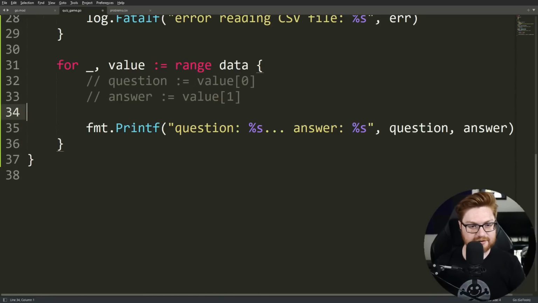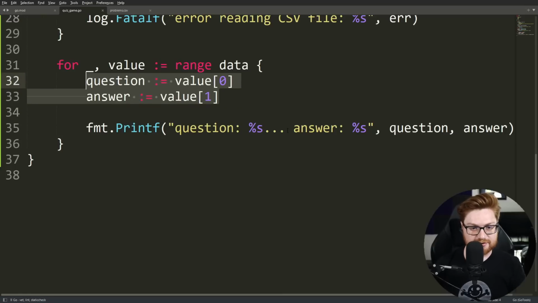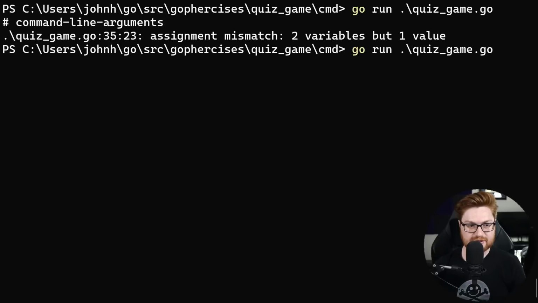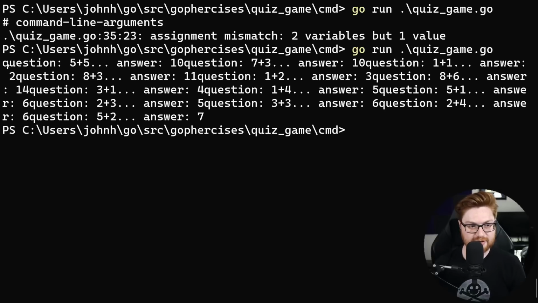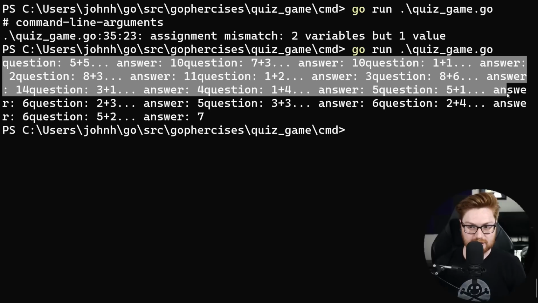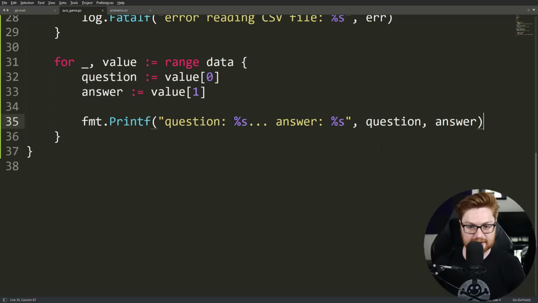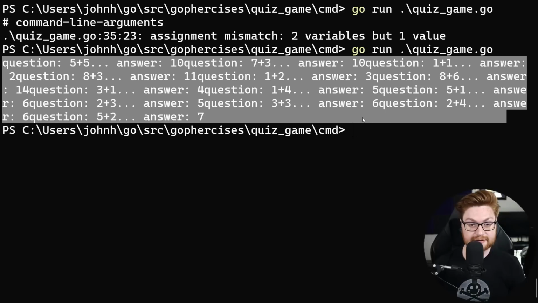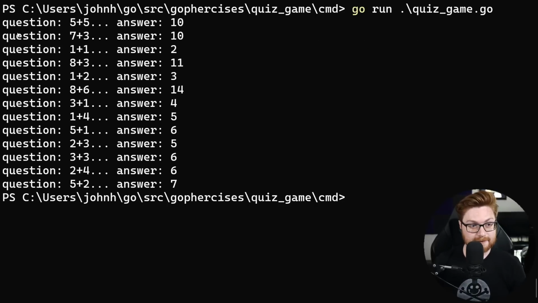We could extract these in some other way, or we could make them a struct, but we don't need to do that right now for the purpose of this very starting video here. If we just declare them separately, now we'll have all these. Notice I'm forgetting a new line, so all of this is just being spat out into one line. Let's be sure to include our \n, which is the escape sequence for a new line. If I run that one more time, there we go. Now we have all our questions and answers.